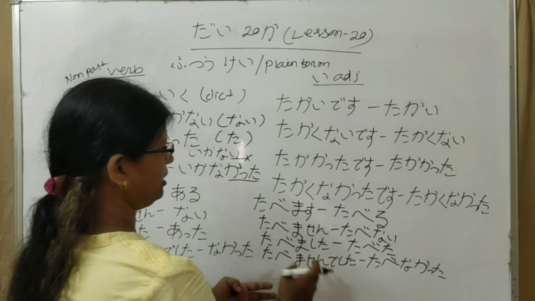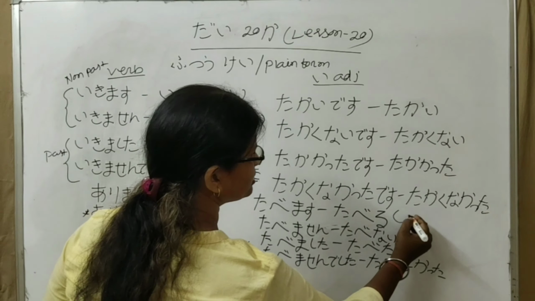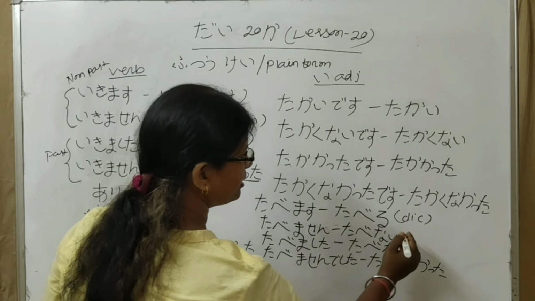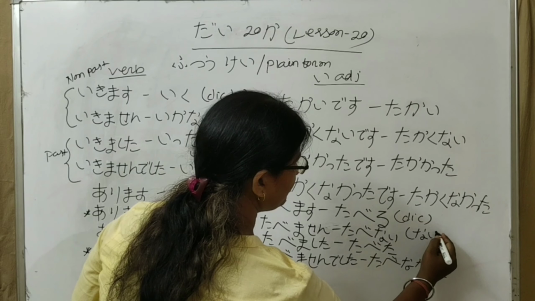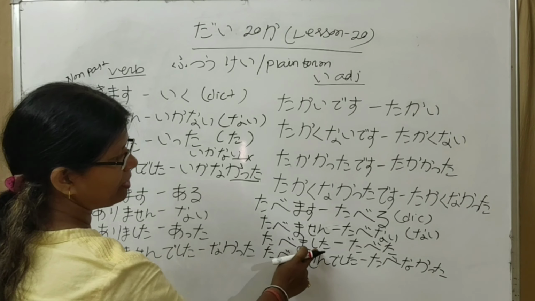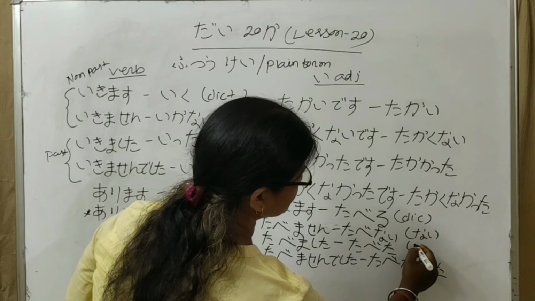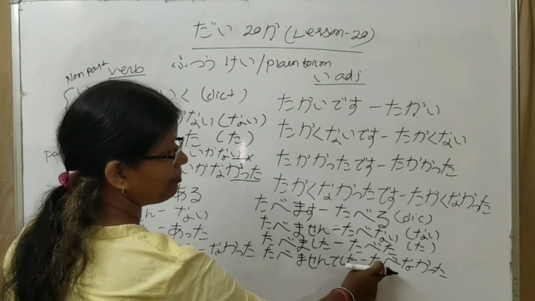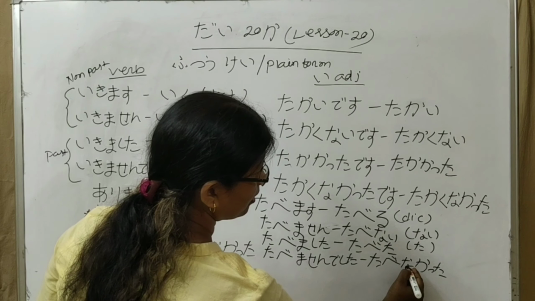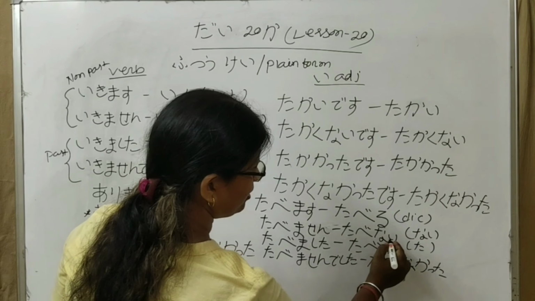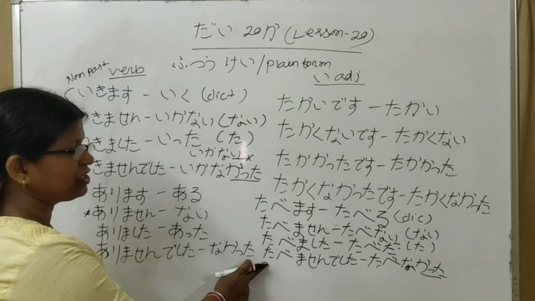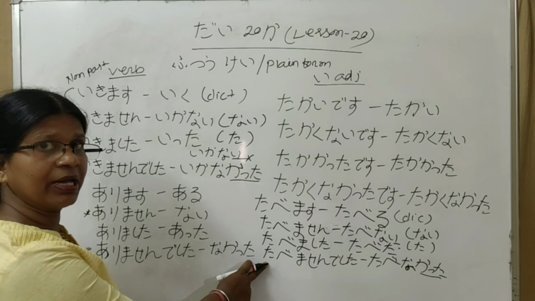Here also it is the same thing. Tabemasu, taberu, this is the dictionary form. Tabemasen, tabenai, this is the nai form. Tabemashita, tabeta, this is the ta form. Tabemasen deshita, tabenakatta. Here you omit i and add katta. It became past negative.